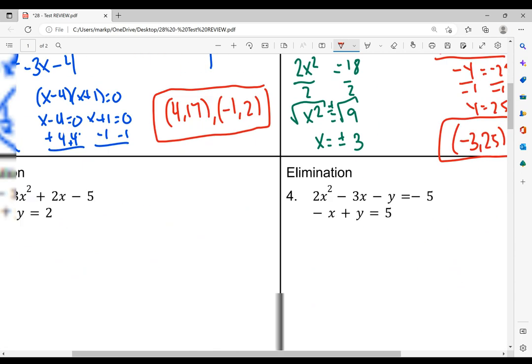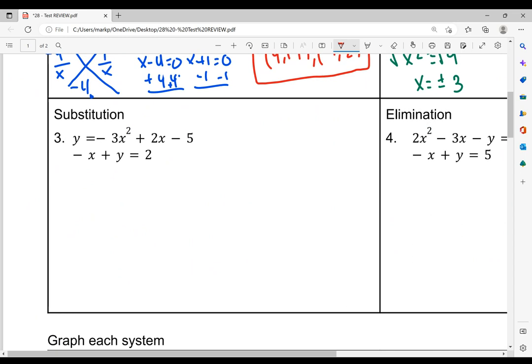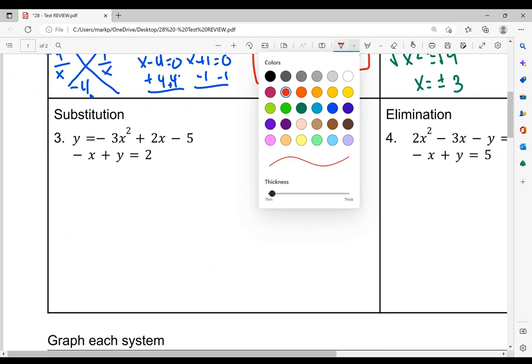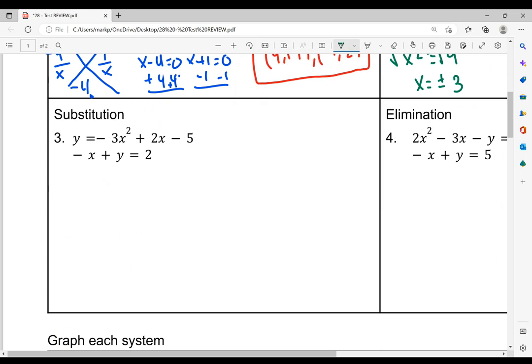And those are my two solutions. All right, let's move on to number 3. So for number 3 here, let's go back to green. This one says by substitution. And as we can see, the first one is already solved. So I can just substitute in for y. But I'm going to go ahead and add the x to this side right here, because I'd rather plug in a linear. So y equals, add the x, x plus 2.